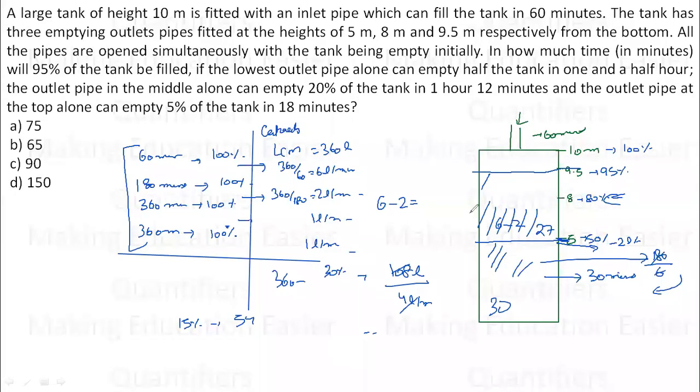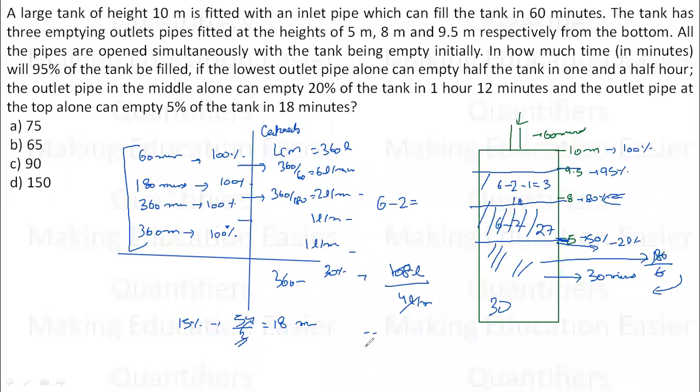See, up to this point, only one outlet pipe was working, but this outlet pipe has also started working. So now the net capacity will be 6, that is the inlet, minus 2, which is the first pipe, minus 1, which is this one. So now the net efficiency is 3 liters per minute, and the capacity is 54. So 54 by 3, 18 minutes more. So this part will take 18 minutes more.